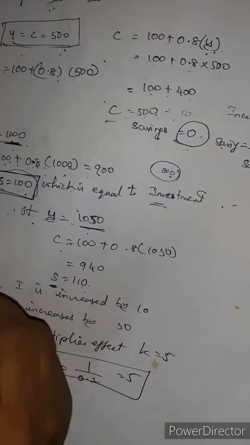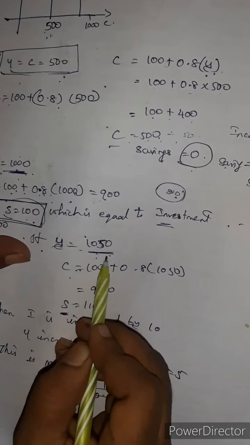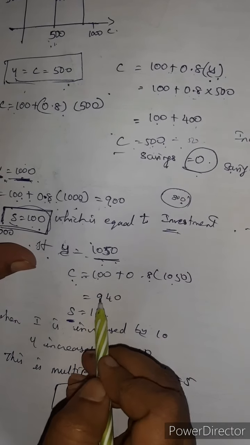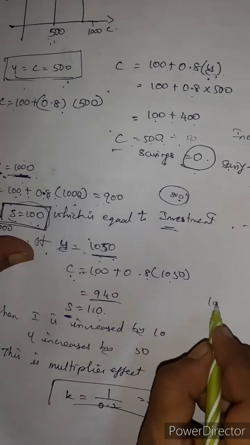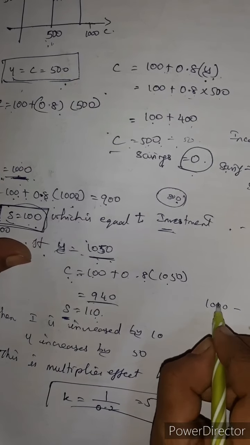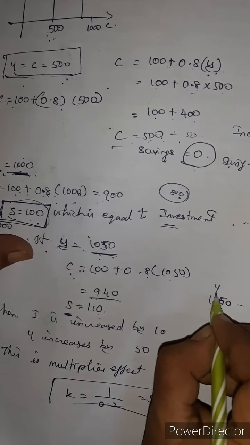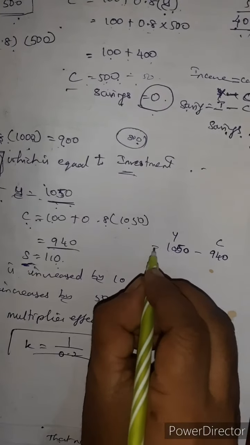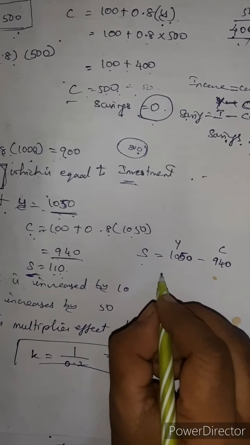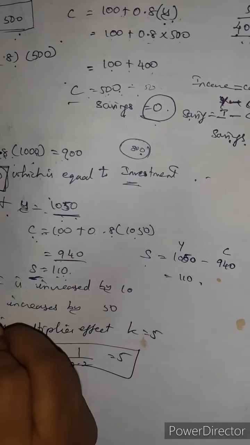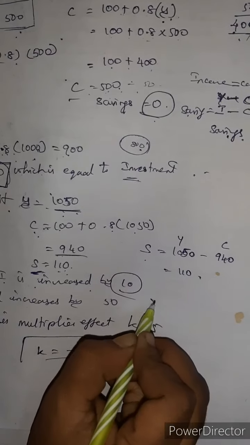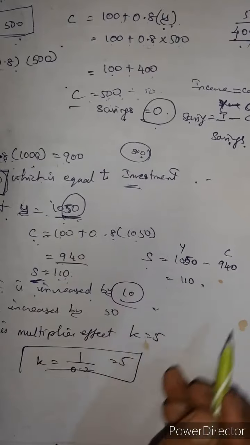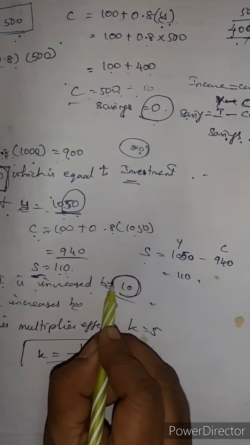See here, now income is 1050. C equal to 100 plus 0.8 into 1050. That means we get the answer 940. Y is 1050, so Y minus C, how much did we get? 940. What are the savings there? 110. That means that I is increased by 10. When the income is increased by 50, the investment is increased by 10.